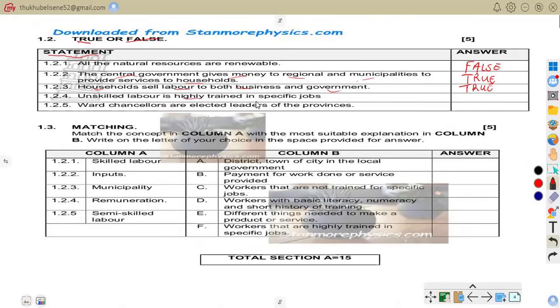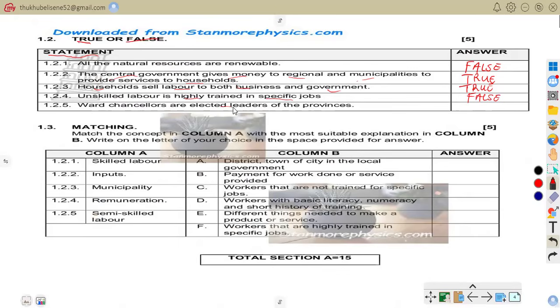Now let us be on 1.24. Unskilled labor is highly trained in a specific job. That is false, because highly trained workers are called skilled labor, not unskilled labor. When we talk of doctors and engineers, they are skilled workers because they receive special training, not unskilled laborers.